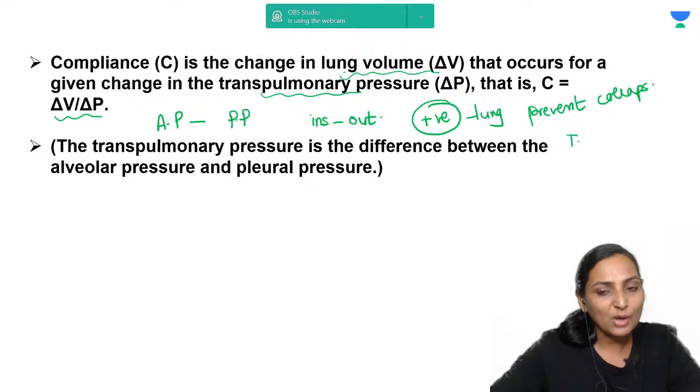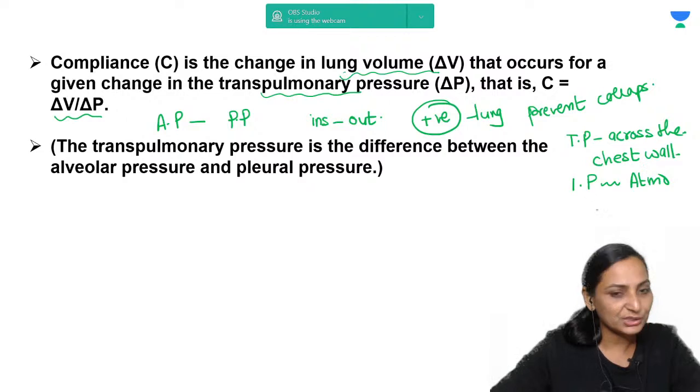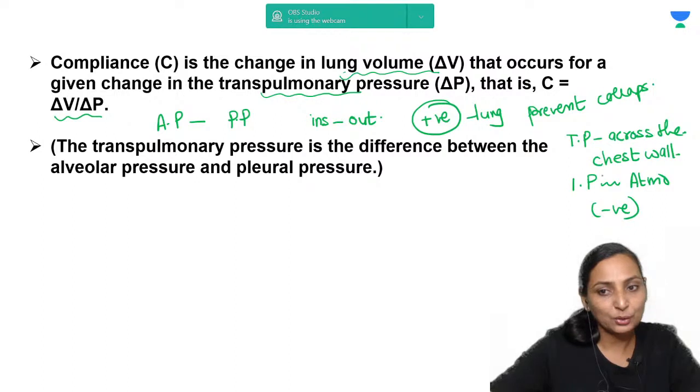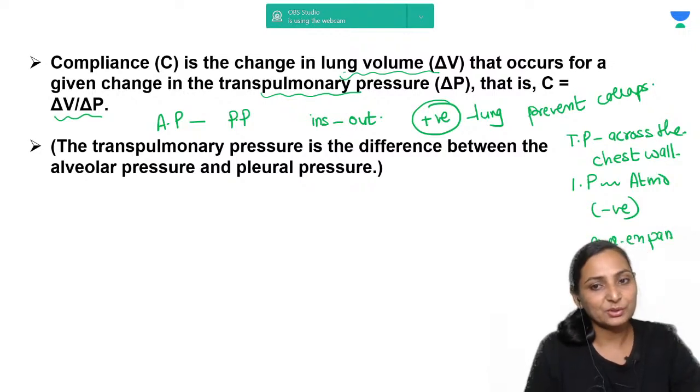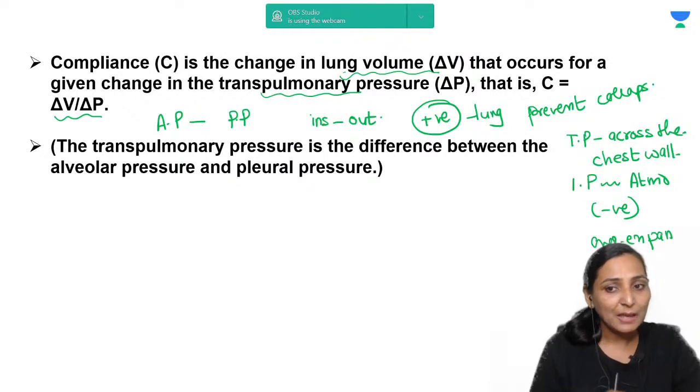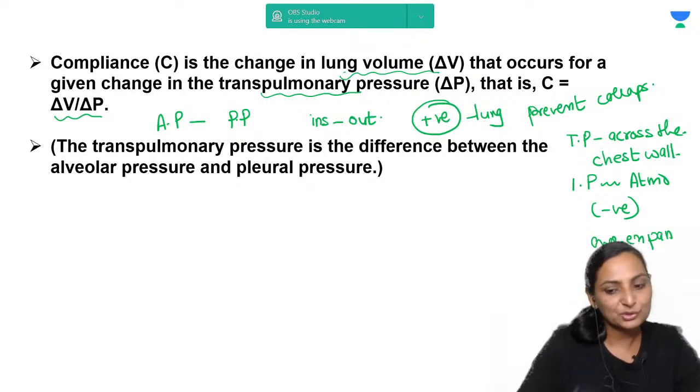You have a transpulmonary pressure across the chest wall, right? You have another transpulmonary pressure across the chest wall, which is intrapleural pressure minus atmospheric pressure. This transpulmonary pressure across the chest wall is always negative. This negative transpulmonary pressure across the chest wall is going to prevent the over expansion of the chest, right? So you have a positive transpulmonary pressure across the lung, which prevents the collapse of the lung, but a negative transpulmonary pressure across the chest wall, which prevents the over expansion of the chest wall.